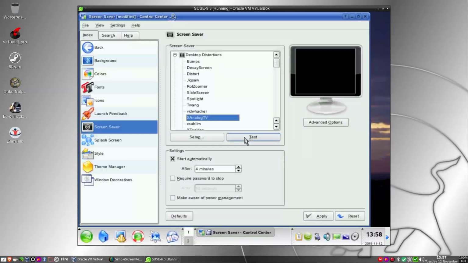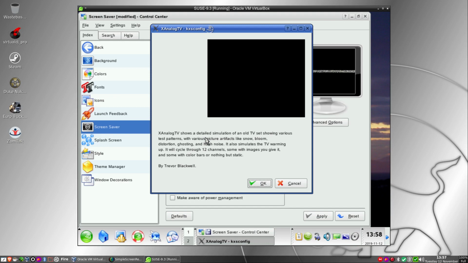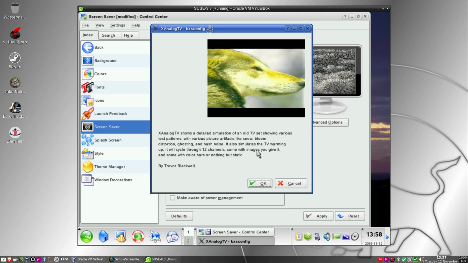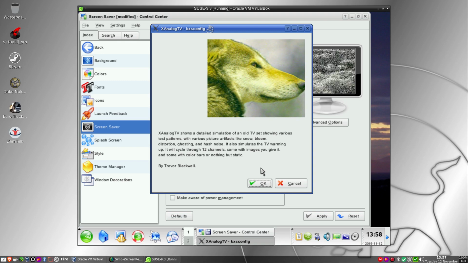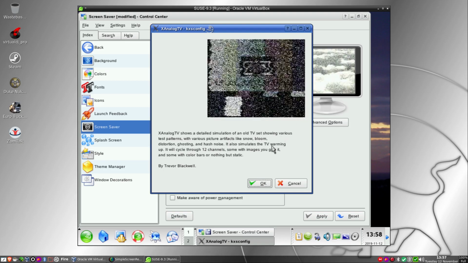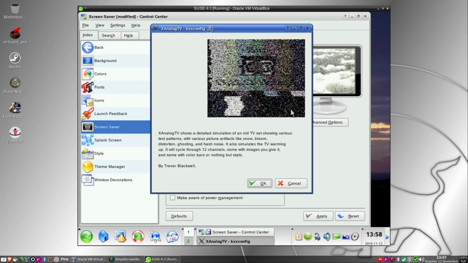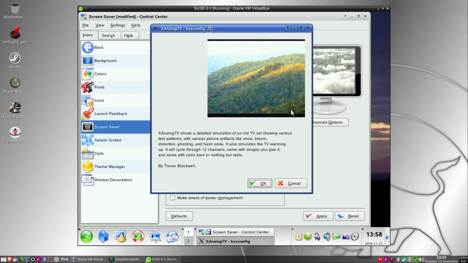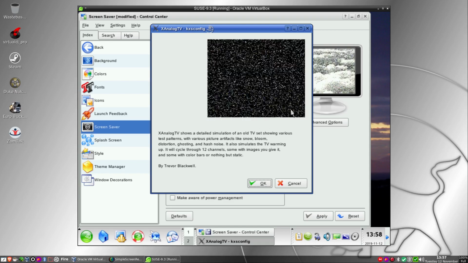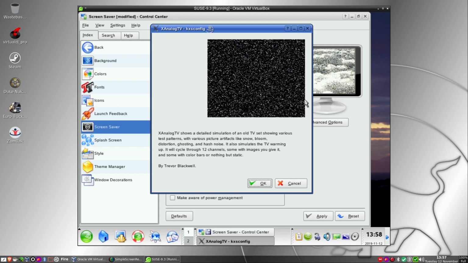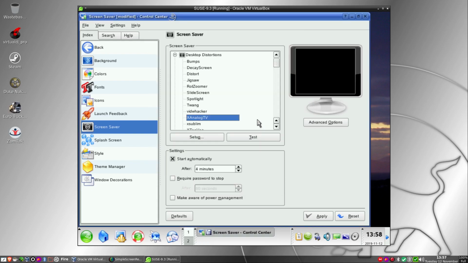And you could set it up for, let me have a look, see if we could set up a thing there. No. Or nothing but static. Yeah, I did used to like that back in the day. Emulate an old analog TV, very cool.